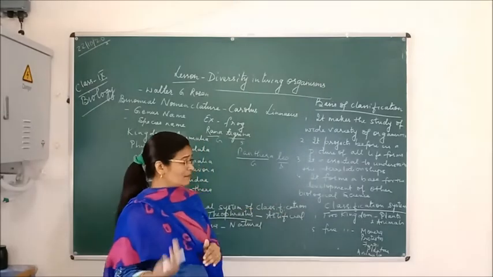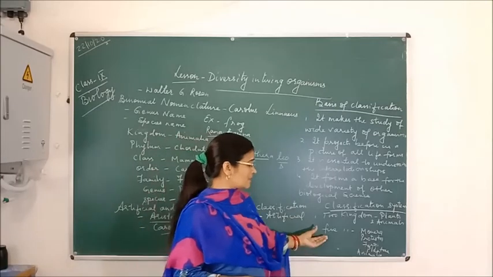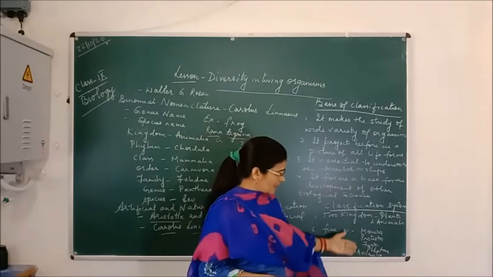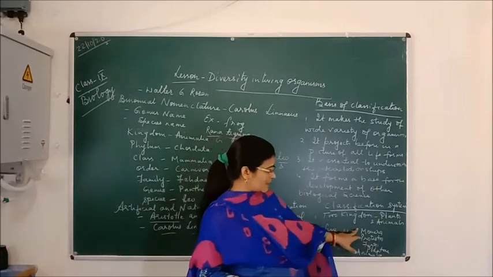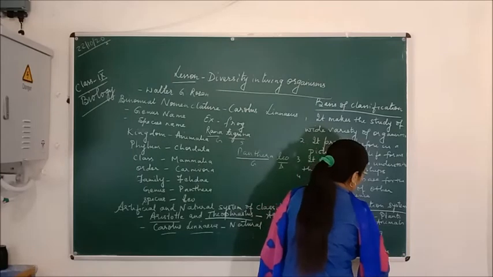Then the scientist Whittaker, a biologist, classified living organisms into five categories: kingdom Monera, kingdom Protista, kingdom Fungi, kingdom Plantae, and lastly kingdom Animalia.